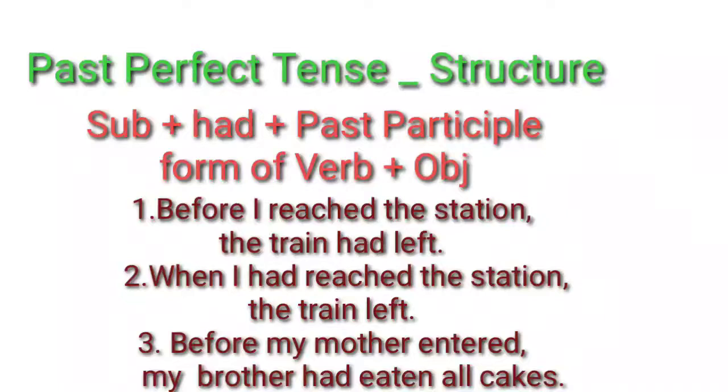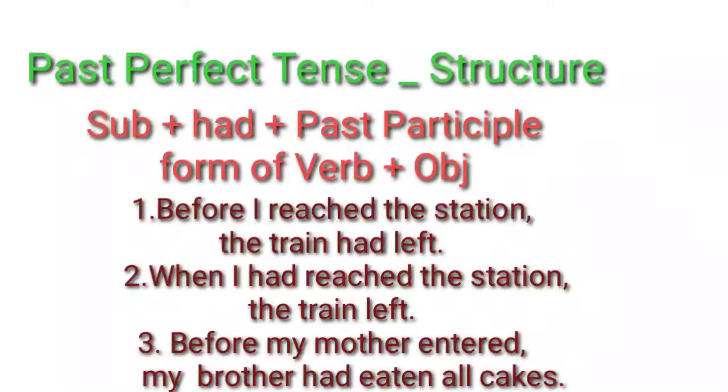Now come to the sentences. Before I reached the station, the train had left. You have to be very careful here. These two actions took place in the past. What are the two actions? Reaching the station, train leaving the platform. These two actions took place, one after the other. Before I reached the station, the train had left.